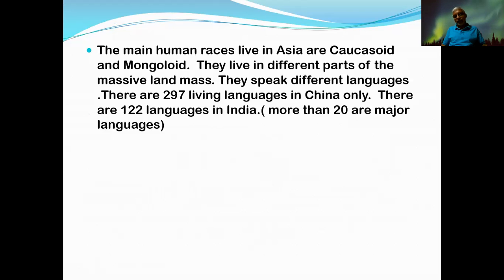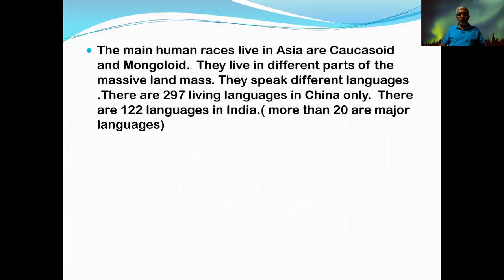In China, they use Mandarin. In India, they use Hindi and English. In Japan, they use Japanese. In Russia, they use Russian. In Mongolia, they use the Mongolian language. In Sri Lanka, we use Sinhala. Like that, different languages are used by the people living in these different countries. That's the most important as well as the most unique feature we are going to discuss, because a large number of languages can be seen used by these people living in different areas.